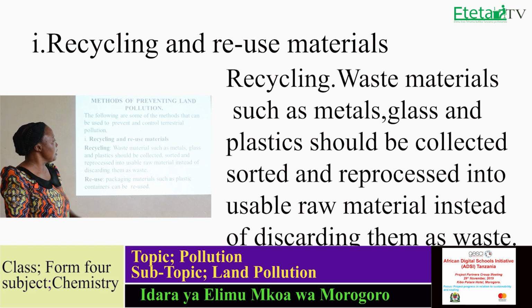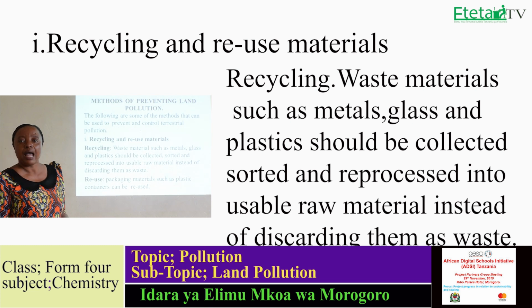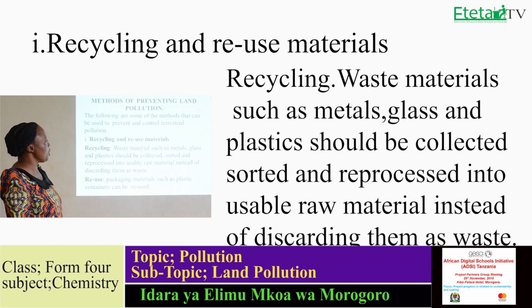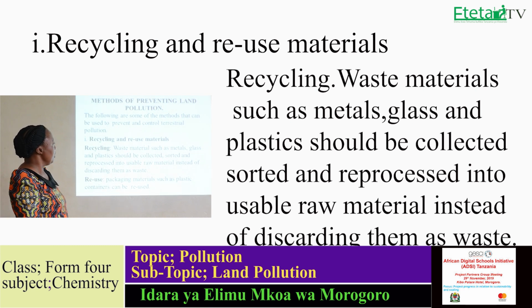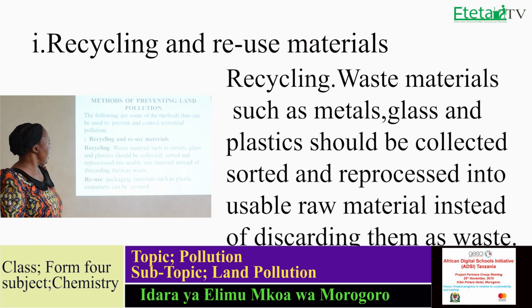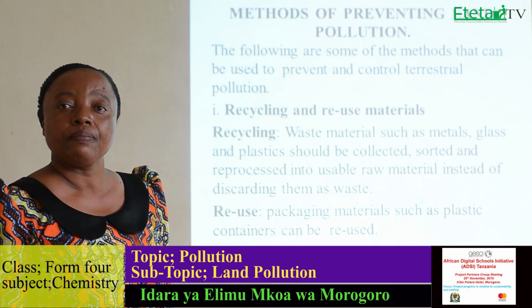So it is just to take the materials which have been used and then send them to the industries to manufacture other materials which can be used again. So waste materials such as metals, glass and plastic should be collected, sorted and reprocessed into usable material instead of discarding them as waste.